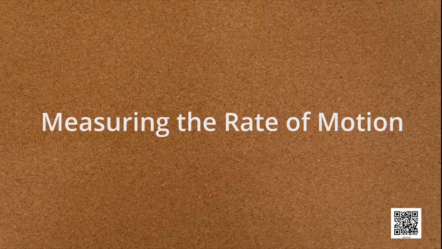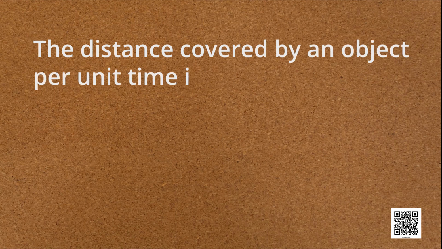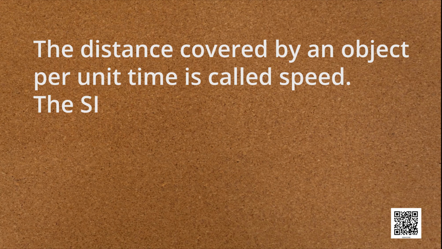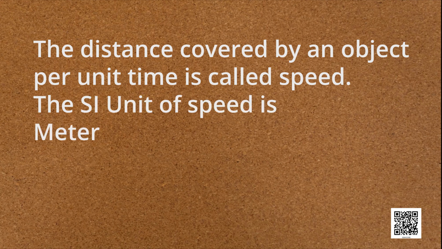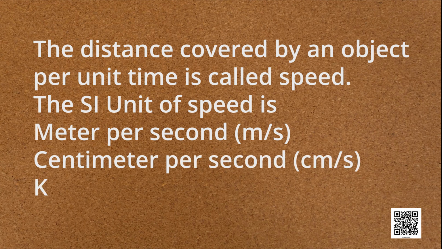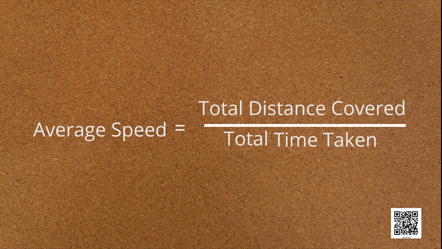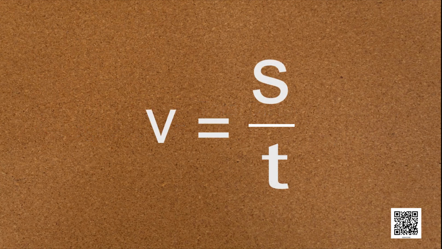Measuring the rate of motion, speed. The distance covered by an object per unit time is called speed. The SI unit of speed is meter per second. Centimeter per second and kilometer per hour are other units of speed. Average speed is equal to total distance travelled divided by total time taken. That is, V is equal to S divided by T.